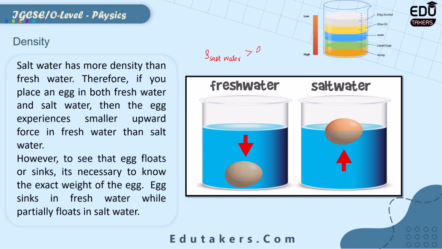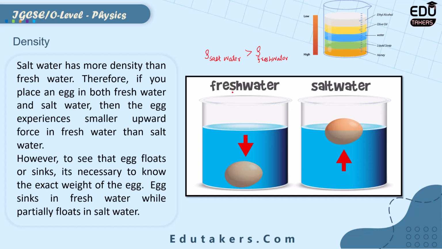is larger than the density of fresh water. The density of the salt water is larger than the density of the fresh water. It means that if any object is placed in the salt water, as it's very dense, the object will have a smaller density, then in this case in the salt water the object can easily float.